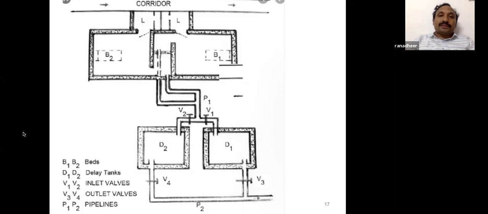Say two patients are there. For at least 3,000 liters per patient, we construct a delay tank. Once tank one gets filled, we block it and allow the sewage to pass to the second tank.